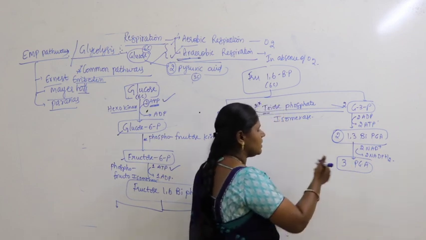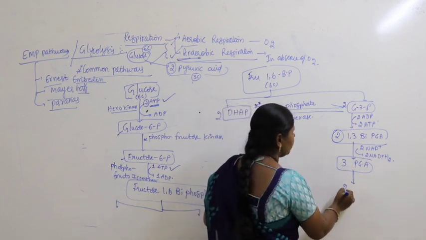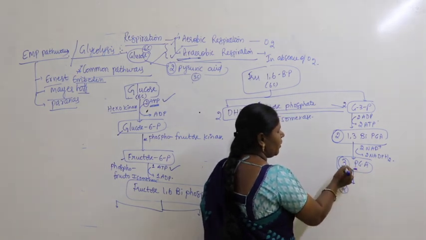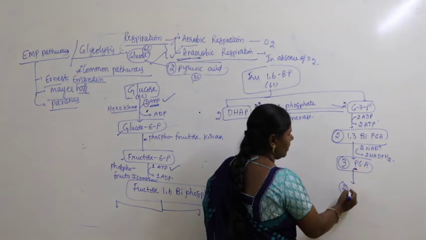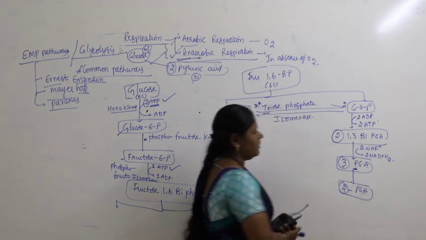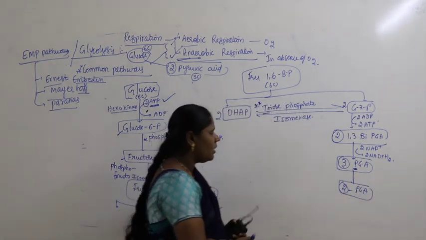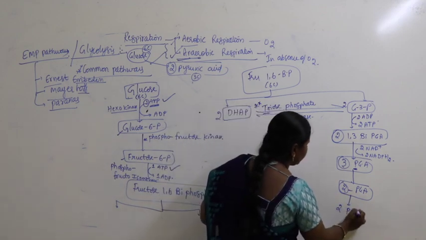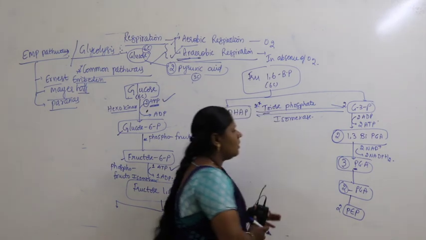Now 3-phosphoglyceric acid undergoes an intramolecular shift, it changes its phosphorus position from the 3rd carbon to the 2nd carbon. So here there is a production of 2-phosphoglyceric acid, and then that gets converted into 2 molecules of phosphoenol pyruvate.